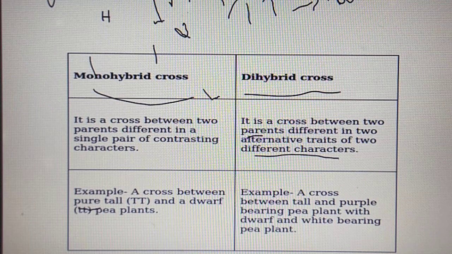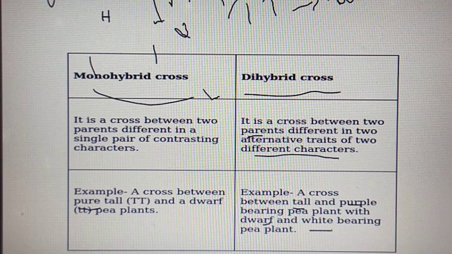And we are crossing these two plants at a time. For example, a cross between tall and purple bearing pea plant with dwarf and white bearing pea plant. So here we are taking two characters, tall and purple. Here dwarf and white. For example, this one is male and this one is female. So both are different in two characters: tall and purple here, dwarf and white here.